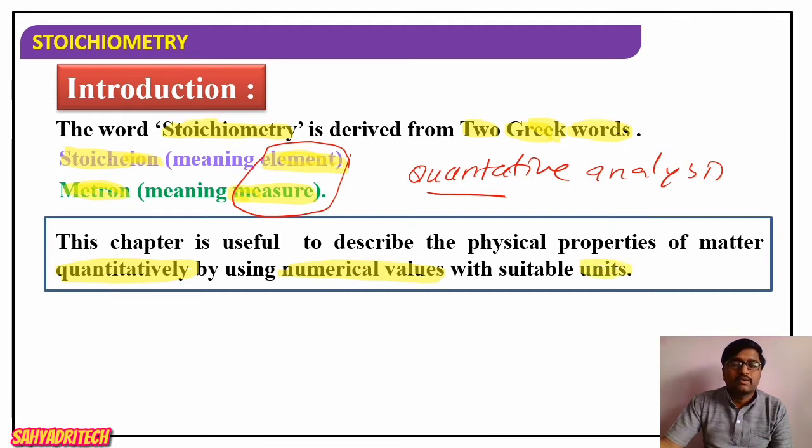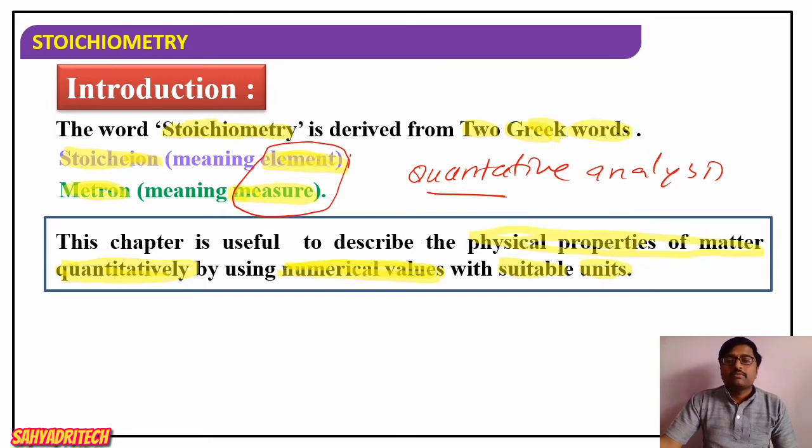To understand stoichiometry we should be aware of describing physical quantities, or physical properties, quantitatively. How are we going to describe them? With the help of a numerical value and a suitable unit. To understand stoichiometry it is necessary to know the quantitative aspect of the physical properties of matter.